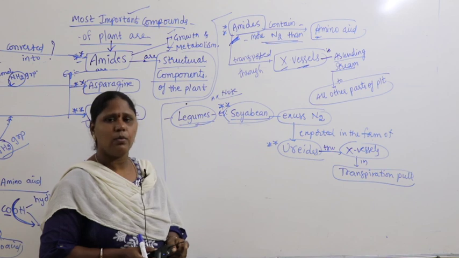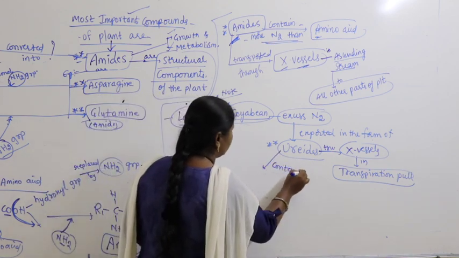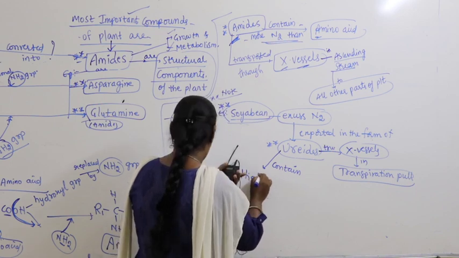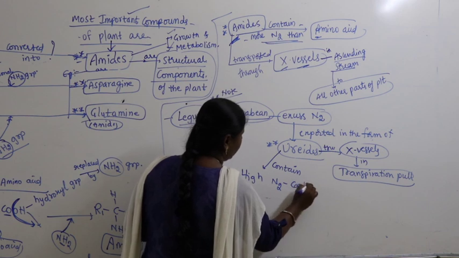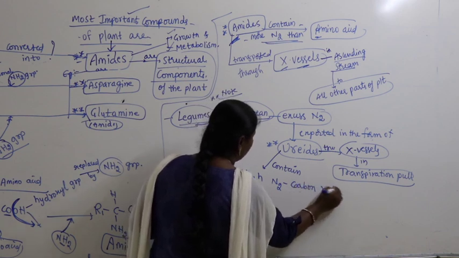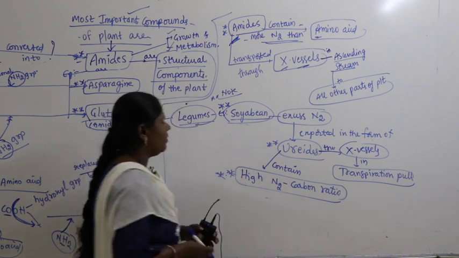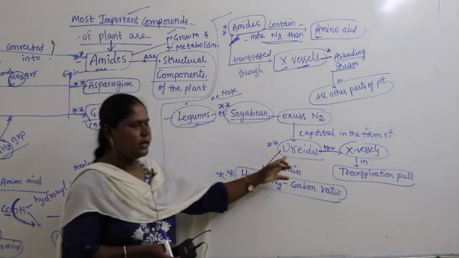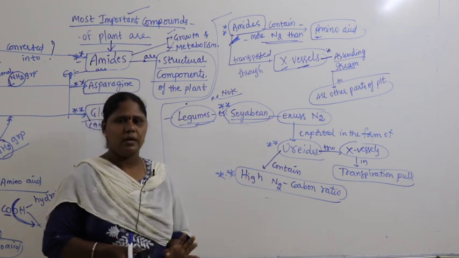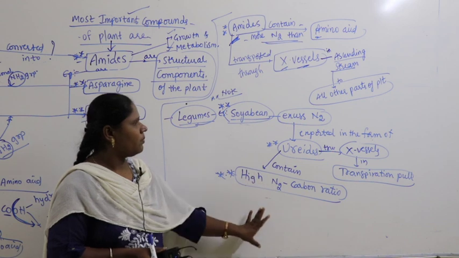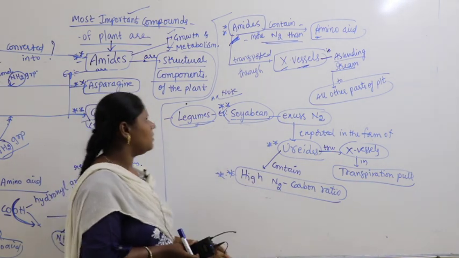And one more very important thing here: urates contain a high nitrogen to carbon ratio. Very important. So here urates contain a high nitrogen to carbon ratio when compared with the amides. So this is a very important part in the last part of nitrogen fixation. Let me have a quick recap of this.